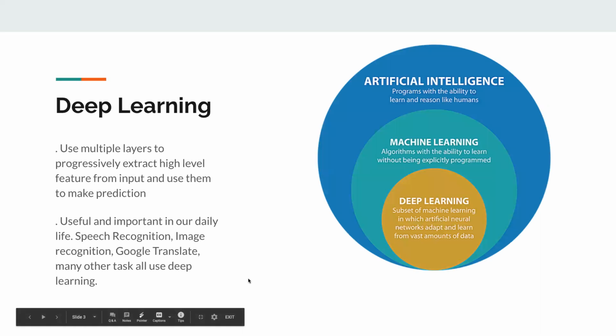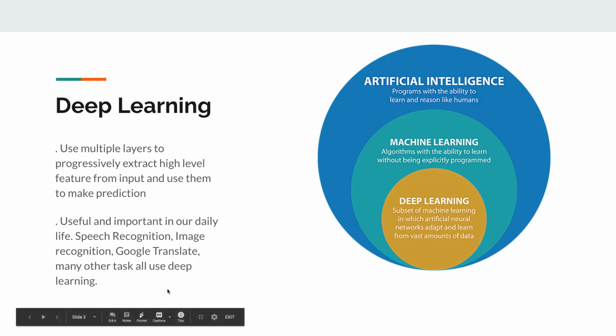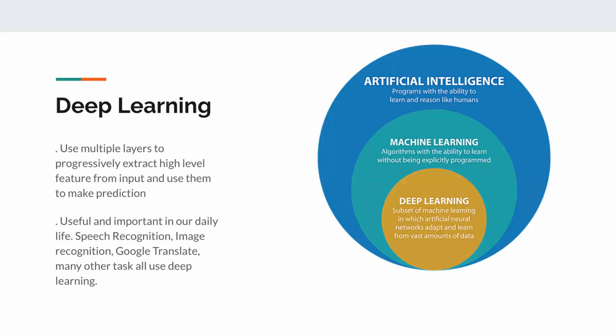Okay, let's take a look at this slide. What is deep learning? The definition of deep learning is basically a learning algorithm that progressively extracts high-level features from input and uses them to make predictions. I will emphasize this idea in later slides. The reason deep learning becomes so powerful is because of how deep it has become. The word deep in deep learning usually means how many hidden layers a model has. The more hidden layers a model has, the deeper the network is.